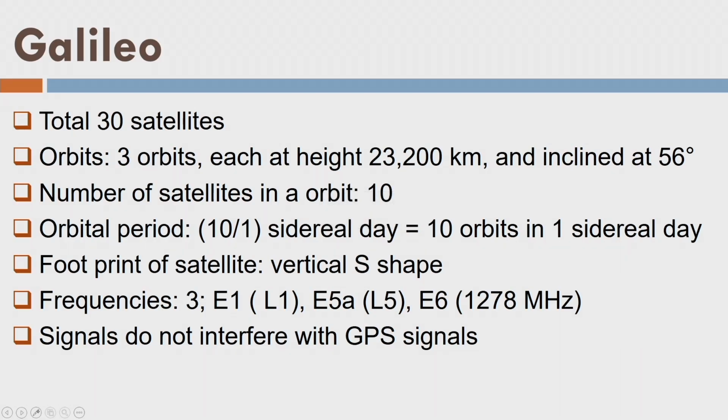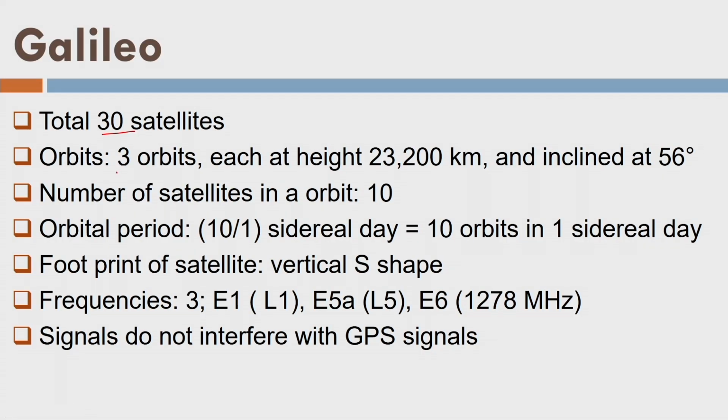Next is the Galileo, which is very similar to the GPS, and it has a total of 30 satellites, and they are placed in 3 orbits at this height, which is slightly above the GPS satellites. And again, the inclination is more or less the same, so it is going to create more or less the same track as that of the GPS satellites. In each orbit we have 10 satellites, and what is the orbital period? It's written 10 by 1 here, which means they complete 10 orbits in 1 sidereal day. GPS satellites complete 2 orbits in 1 sidereal day, but these complete 10 orbits in 1 sidereal day.